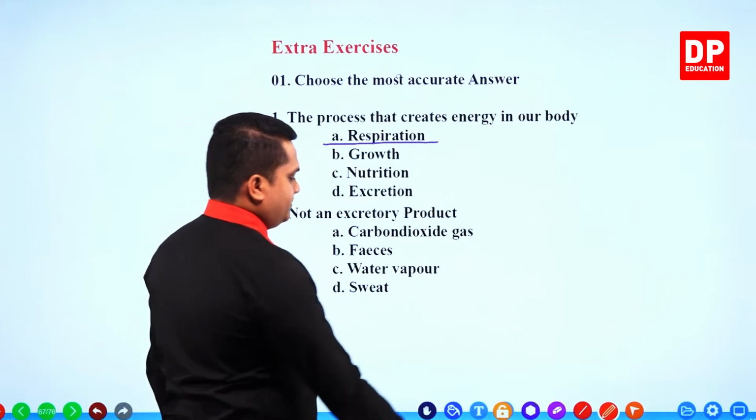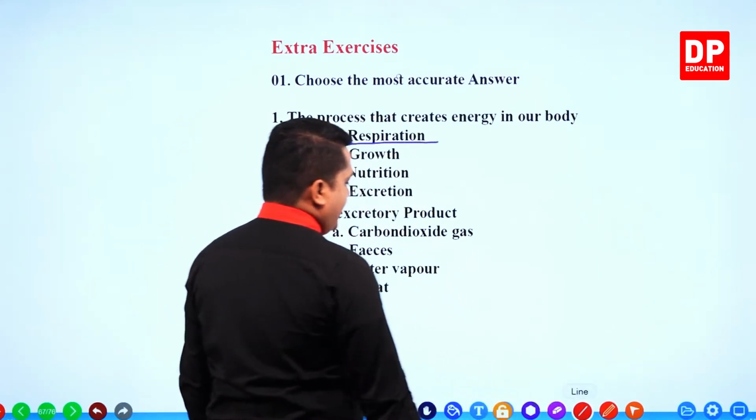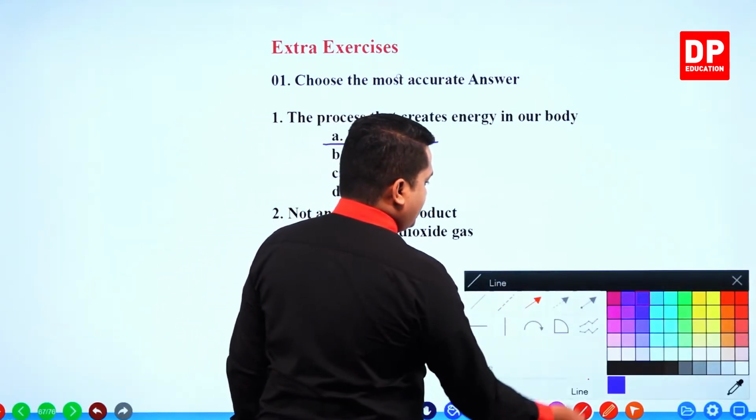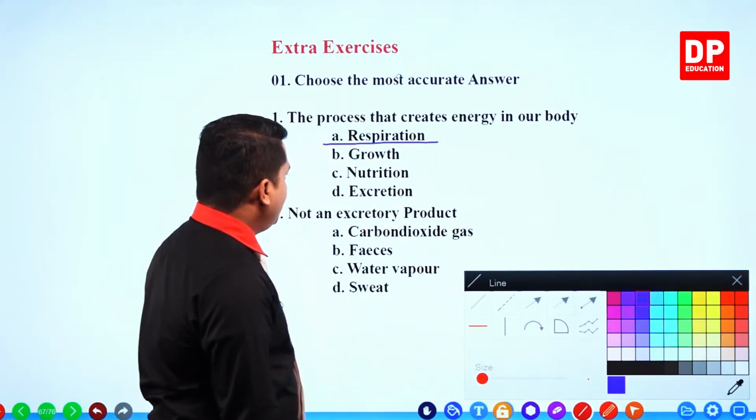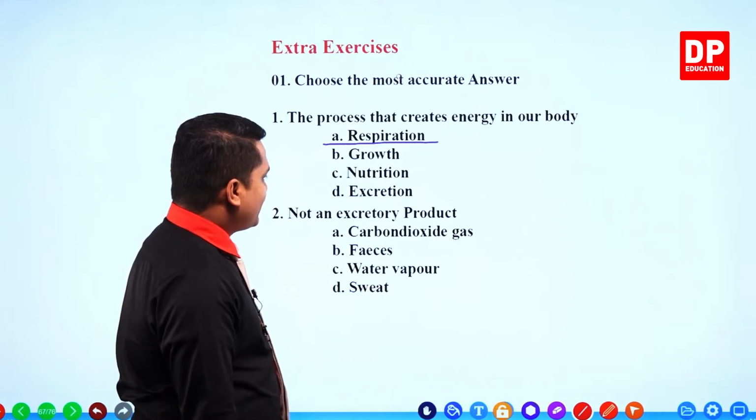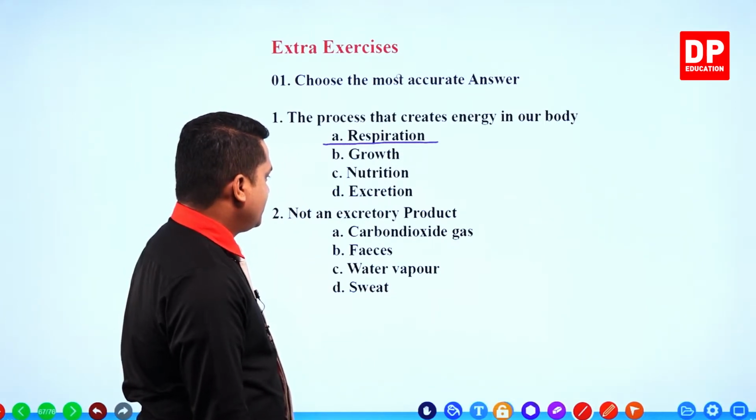Right, the next one. Next one is given, my children, the second question. The second question you are given is: which is not an excretory product?